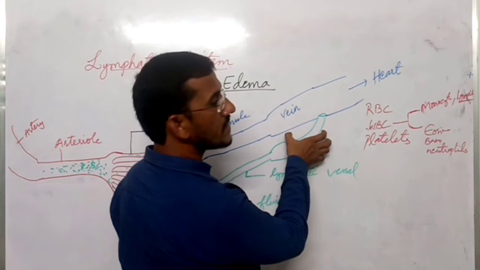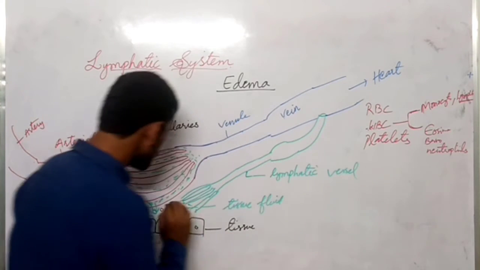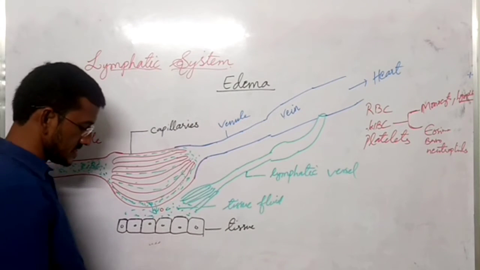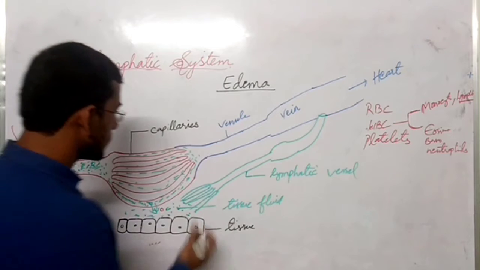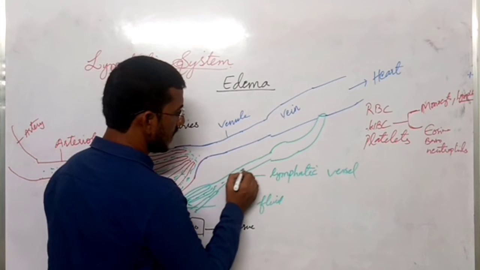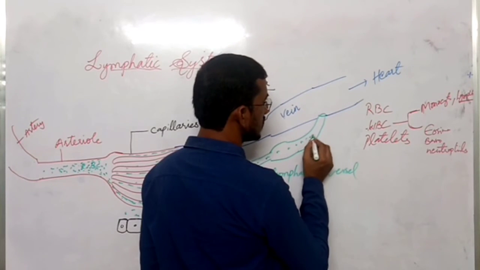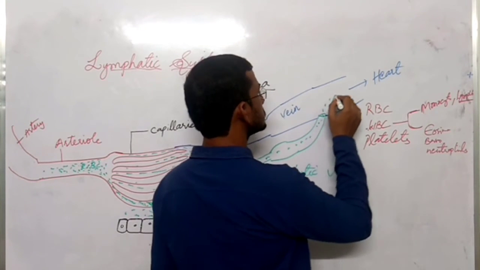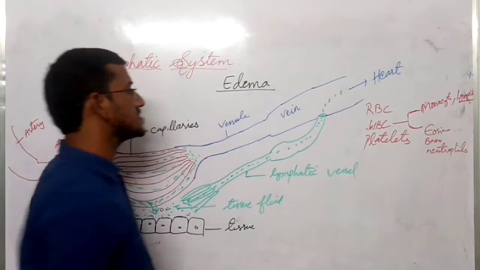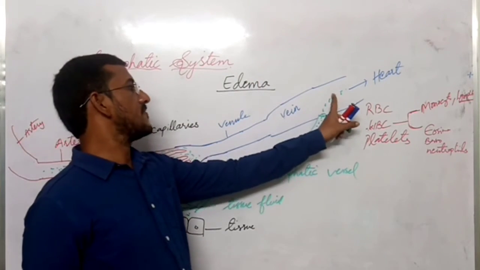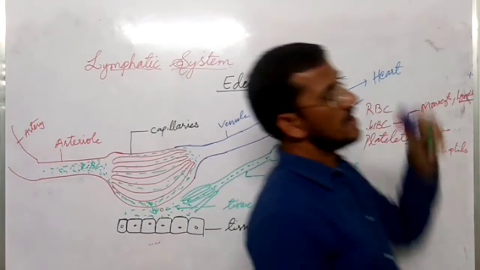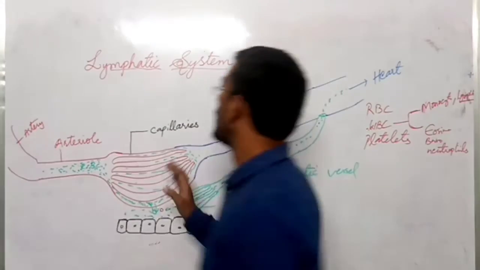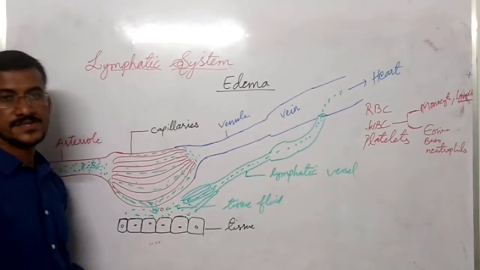Again they form a lymphatic duct. So these capillaries take this tissue fluid to the lymphatic vessel. From there it goes to the lymphatic duct. Then it passes into the main circulation to the vein. From the vein it goes to the heart. So this is the lymphatic system.